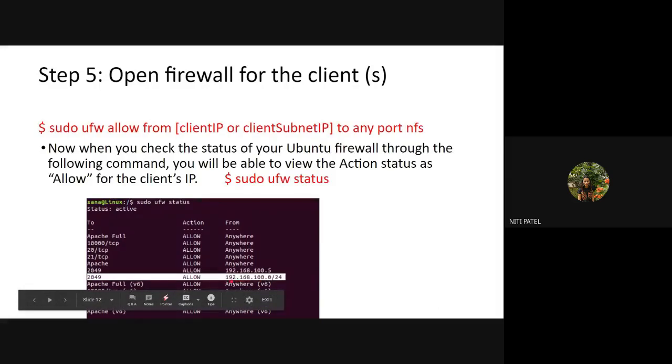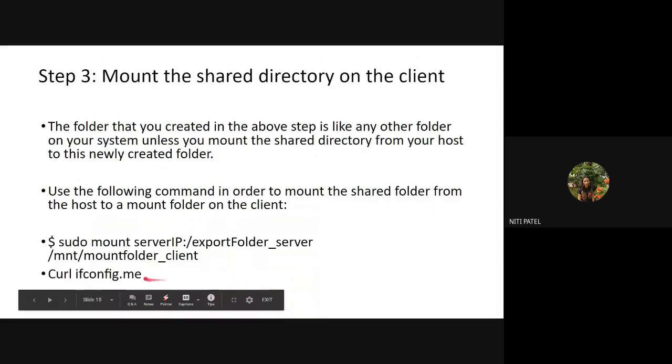So I will use this IP address so that I can receive the data appropriately inside my created folder from this IP address only. So what I will write over here is sudo mount and that IP address 192.168 and so on, then /export folder underscore server, which is the folder which the server is sending me.